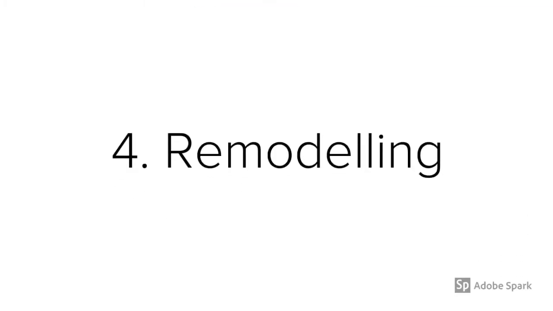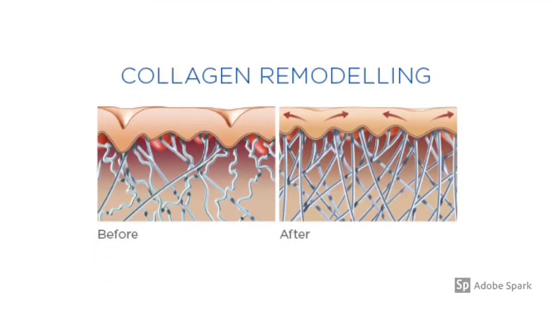Now the final phase within the healing process is stage 4, or the remodelling phase. And this remodelling phase is primarily involved in the refinement of the collagen. When first laid down in the proliferation phase, the collagen is type 3, which is relatively weak and has random orientation. During the remodelling phase, however, a proportion of the fine type 3 collagen is reabsorbed and is replaced with